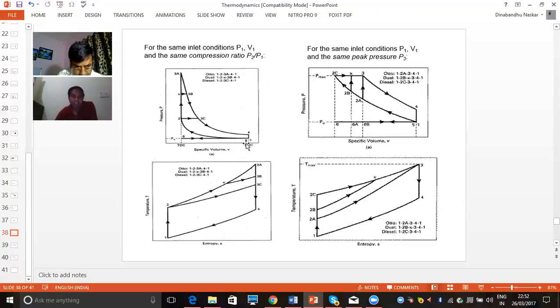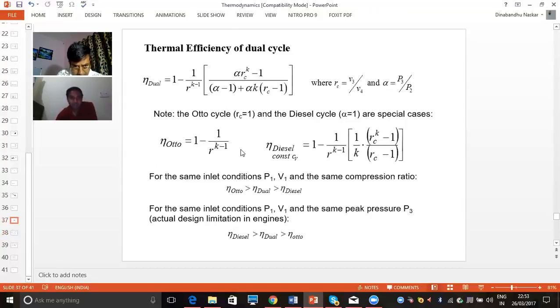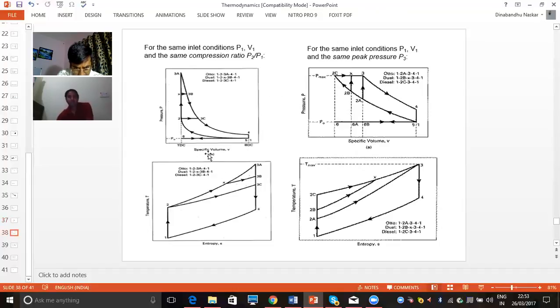And the diesel cycle, this is the curve 1, 2, 3A, and 4, 1. So this is the maximum curve. You can see this is representing the diesel cycle. So in this case, for the same compression ratio condition, as in the previous slide, Otto cycle efficiency is the maximum. So here, Otto cycle efficiency will give the maximum value, then dual, then diesel. And this is the second condition.